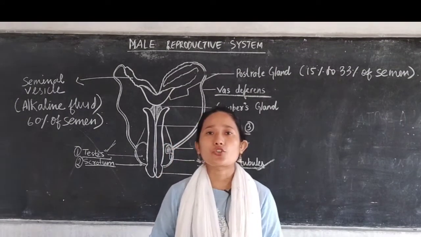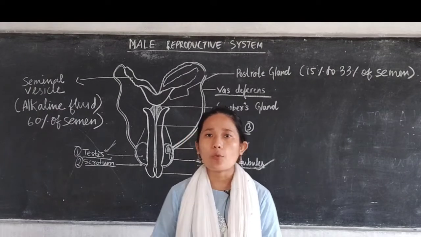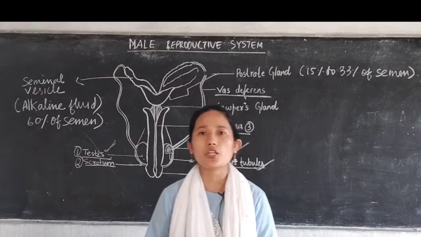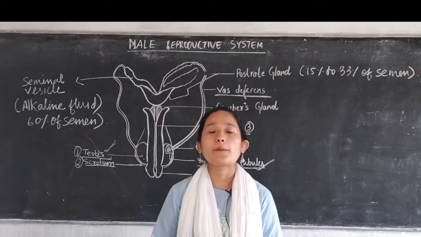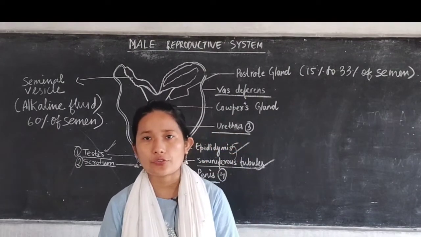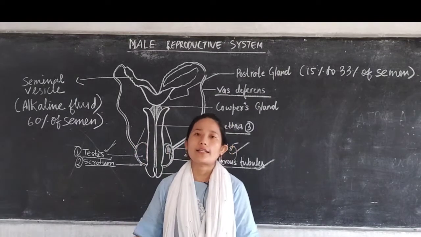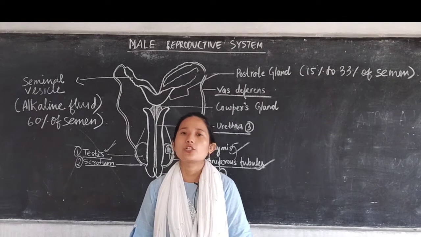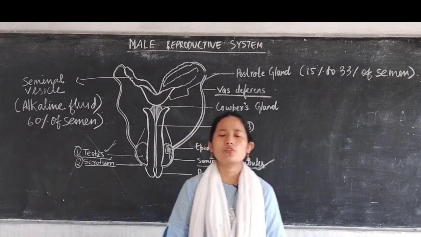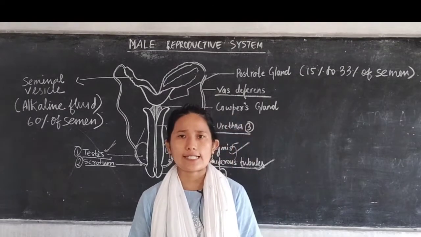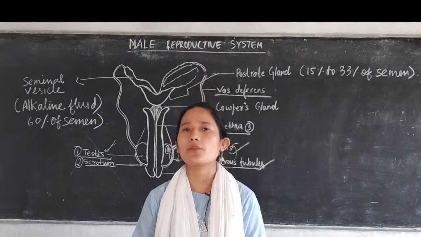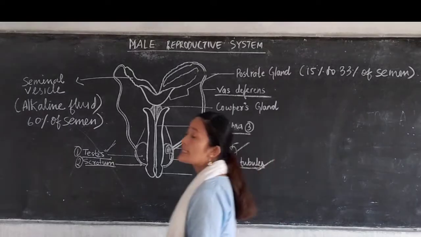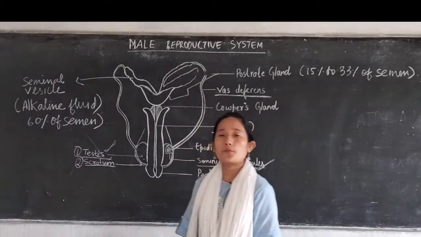Now this scrotum is outside the abdomen. Why is it so? That is because for the maturation of the sperm you need a slightly lower temperature than the body temperature. Outside, the temperature is almost 2 to 3 degrees Celsius less, and that is very much essential for maturation of the sperm. That's why your testes are present outside the abdomen.